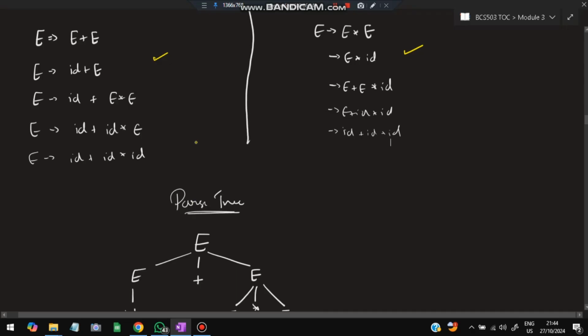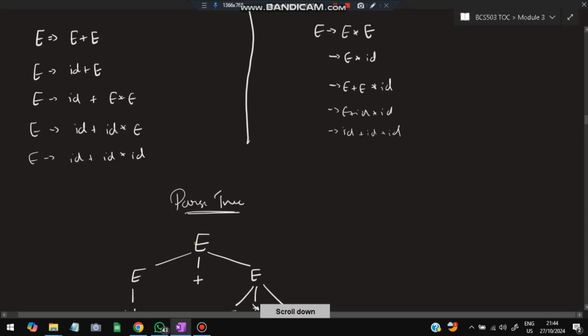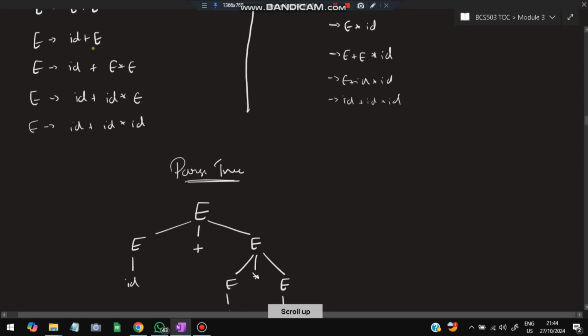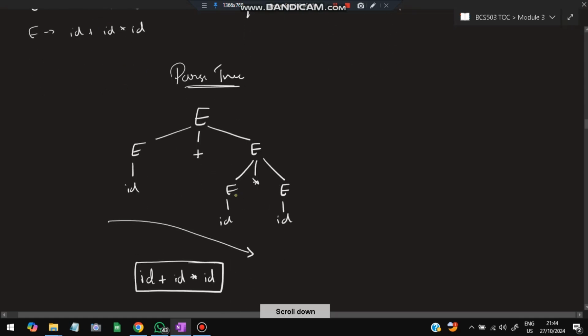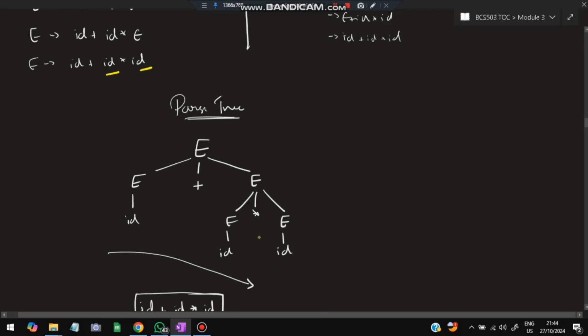So let's have a look at the leftmost derivation. How do you make the parse tree? Now see, what did you take first? E is equal to E plus E. So here you write E is equal to E plus E. This E you substituted as ID, so here you will be writing it as ID. And this E you substituted as E star E, so here it will be E star E. And each of these E substituted as ID, so you'll be writing here as ID.